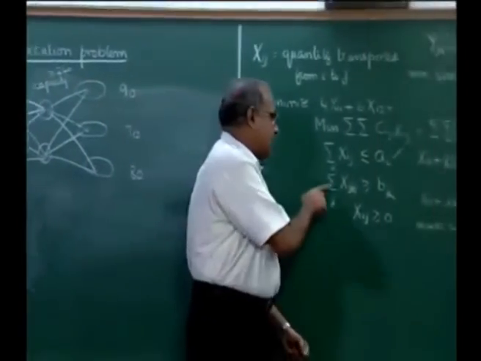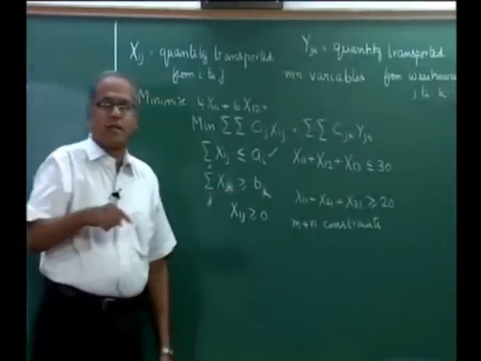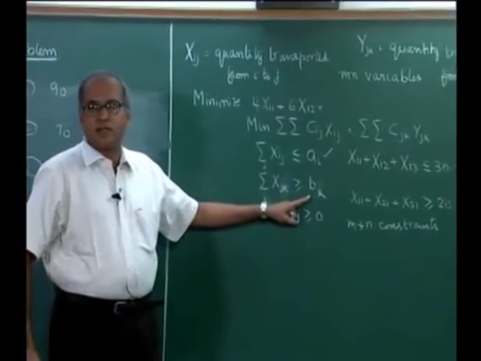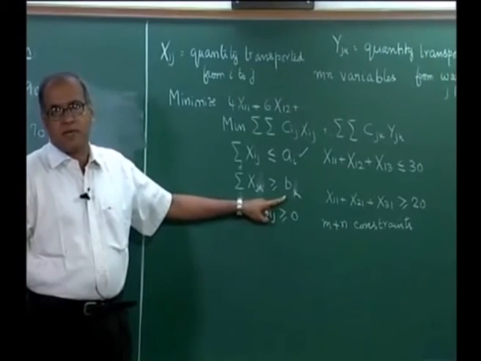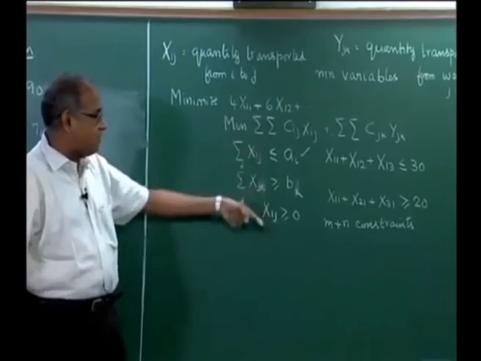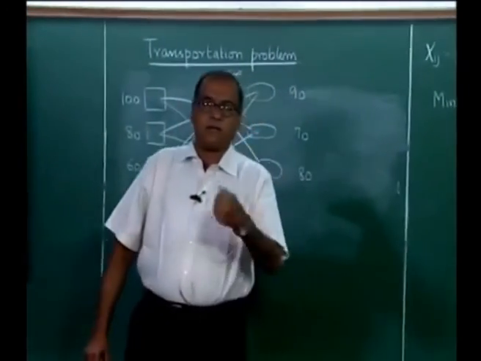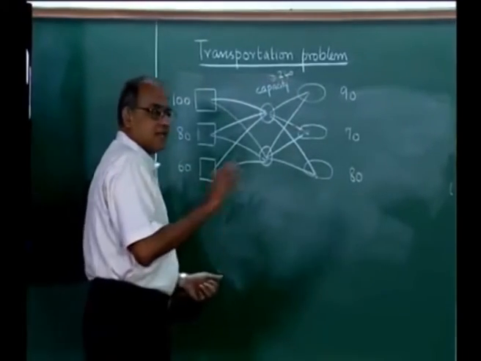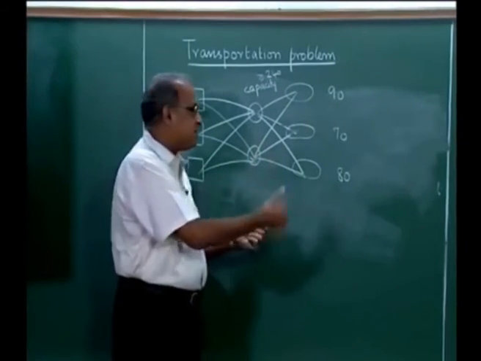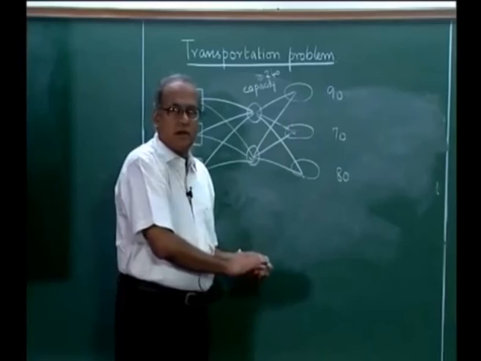If we put an explicit condition that it is greater than or equal to Bk, then it will show infeasibility because it will not be able to meet all the demand. So, this formulation has to be written accordingly, particularly for unbalanced problems. So, it is actually customary to make it balanced by adding a dummy.